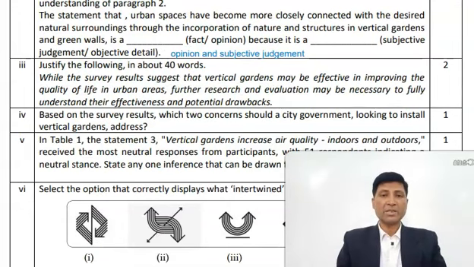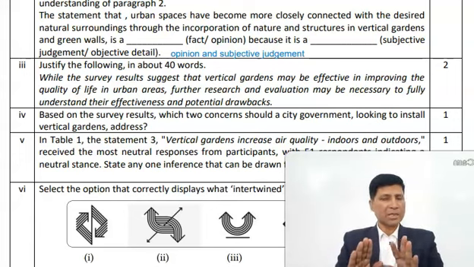While the survey results suggest that vertical gardens may be effective in improving quality of life in urban areas, further research and evaluation may be necessary to fully understand their effectiveness and potential drawbacks. This is not a very difficult question. Let me explain how you can answer it quite easily.